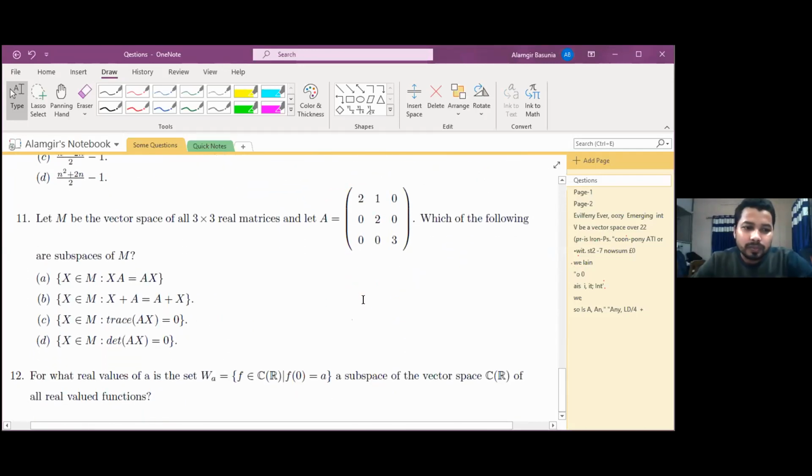Okay, the last one. Question number 12. Can you give this one? For what real values of A is the set W_A equal to {f belongs to C(R) : f(0) = A}? C(R) means the set of all continuous functions defined on real numbers. Sir, A is equal to 0. A should be 0. Okay, this one is the correct answer.